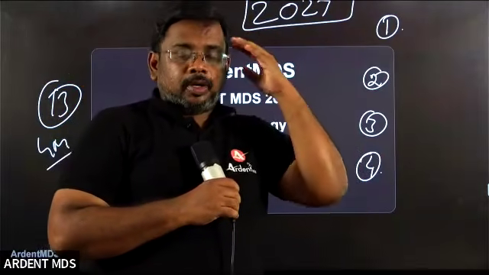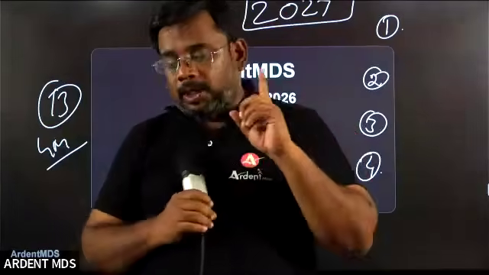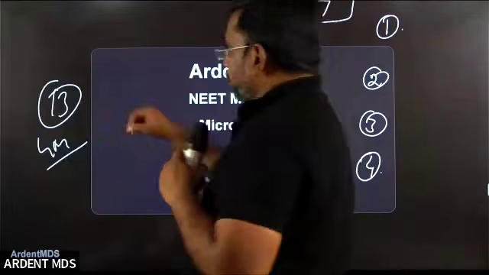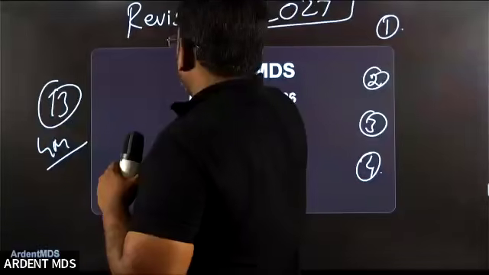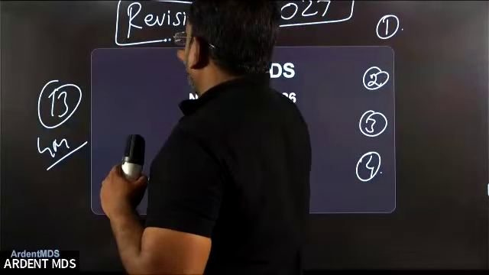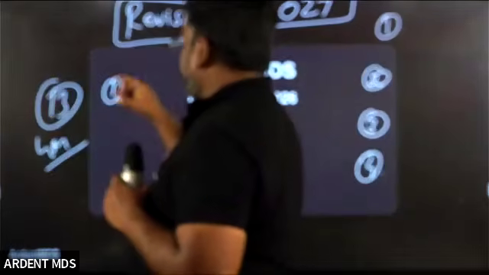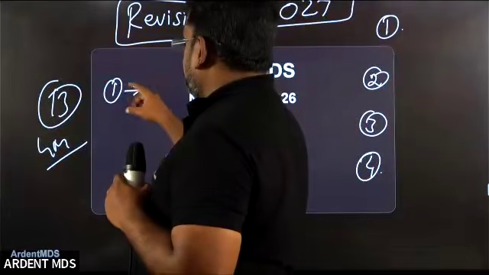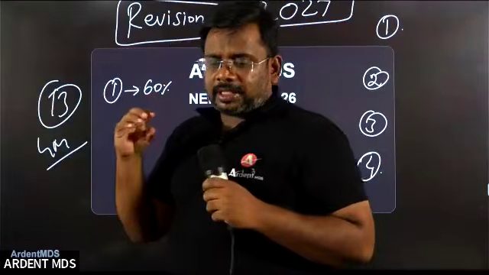So how can you increase your analyzing power? By doing only one thing: revision. By preparing a topic one time, you will understand the concept by about 50 to 60 percent.